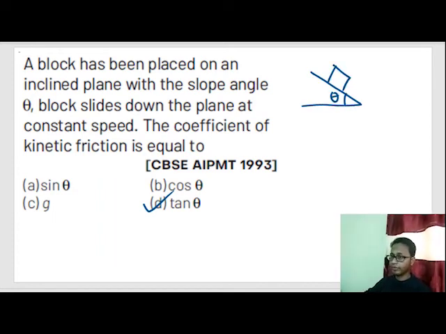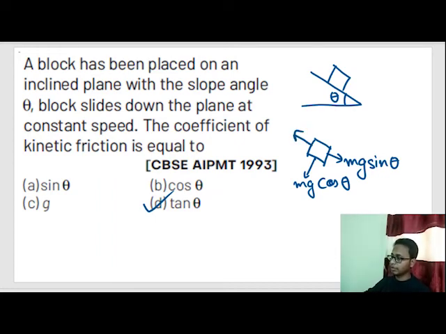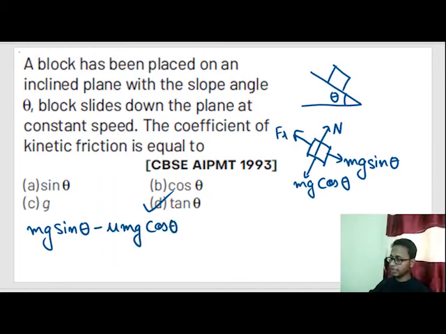The free body diagram has mg sin theta, mg cos theta, friction force, and N. The maximum value of friction force is mu mg cos theta. So mg sin theta minus mu mg cos theta is equal to 0, or tan theta is equal to mu.